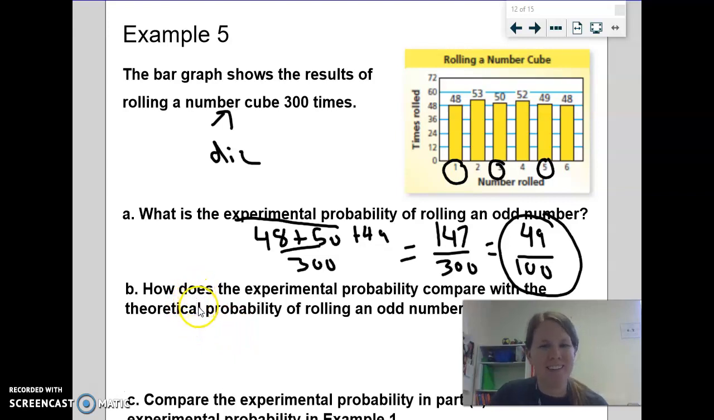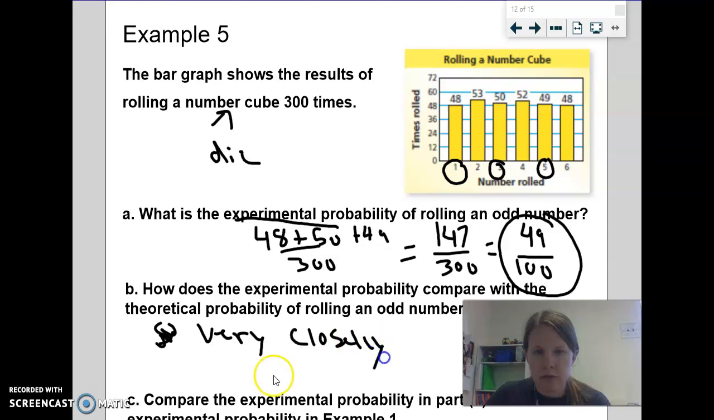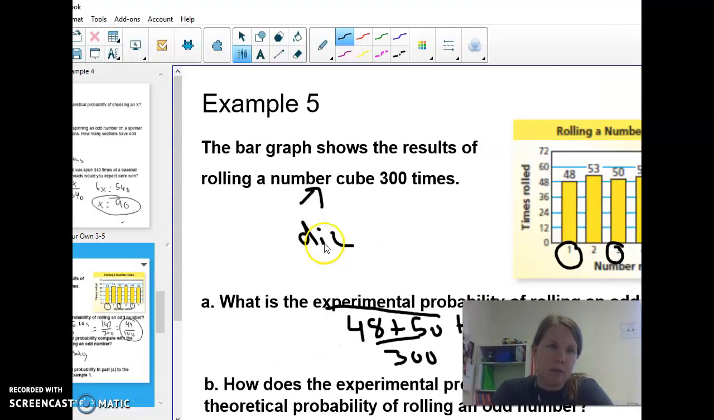So this is exactly what I just said. How does the experimental probability compare with the theoretical probability? Remember, your theoretical probability is what you would expect. So if I rolled this die 100 times, I would expect that I would get 50 of them to be odd because that's half the numbers. So I would explain that they are very closely related, meaning that I get about the same answer. I'm just one off on this one, and that's okay.